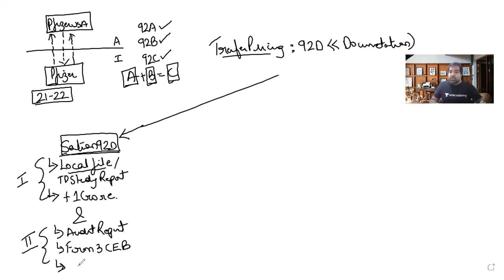So here there is no threshold. Even if 1 rupee of international transaction, then this audit report has to be obtained from a CA and filed by 31st October. Why 31st October? Because your due date of filing return is 30th November. So 1 month before that, by 31st October, you need to file this. So this is under section 92E and this is 92D. How do you remember it? 92D is of course documentation, and the 92E is a very easy report. It's a very, very easy report, guys. This one, it's a very small report, and hence I call it 92E, the easy report.